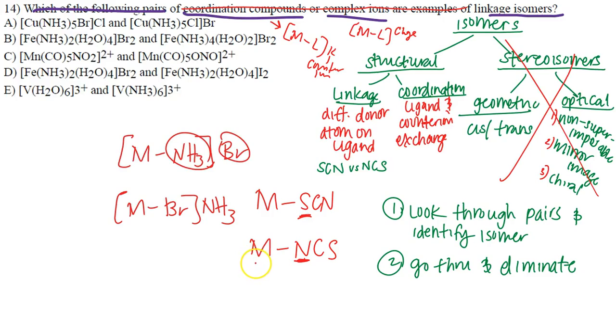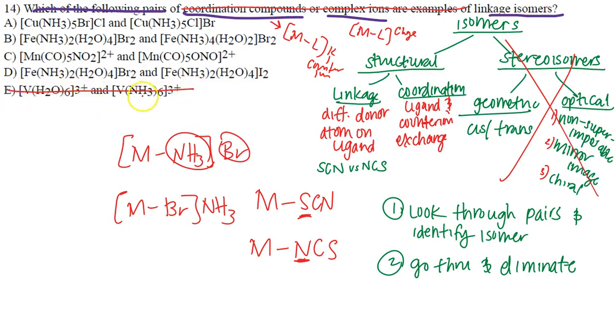Okay? So when they're asking us specifically for linkage isomers, we need to go through all of our answer choices and consolidate which ones are going to be based on ligands and which ones are going to be based on ligands and counter ions. First things first, I'm going through and looking for anything that looks strange or suspicious. So let's look at letter E. I do have complex ions here. We do have our ligands, but they're two different ligands. They're not the same one, so that's out.